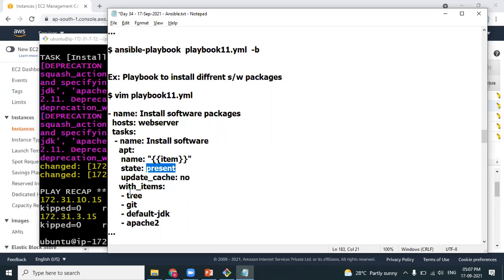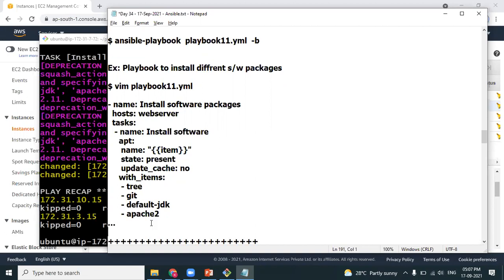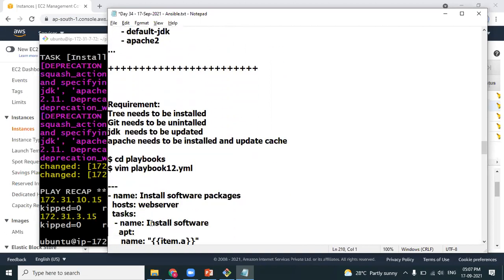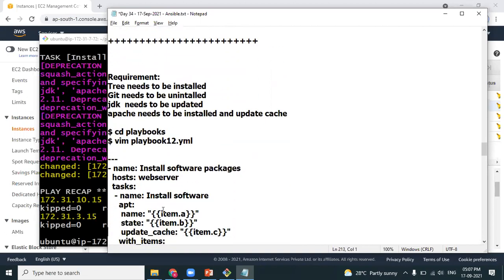Agree? That means all the software will be installed because you have mentioned state as present. But your requirement is tree should be installed, Git should be uninstalled, JDK should be upgraded, and so on. Correct. This can also be done. You can see few things to be installed, few things to be uninstalled.